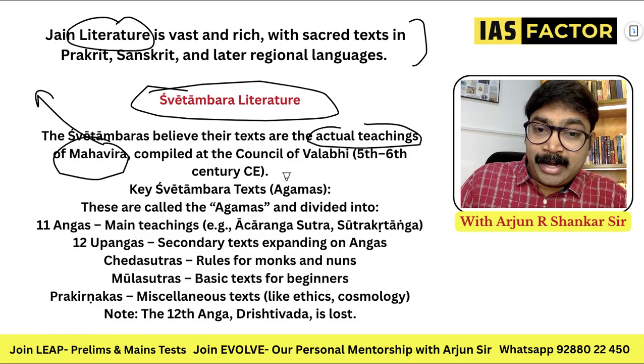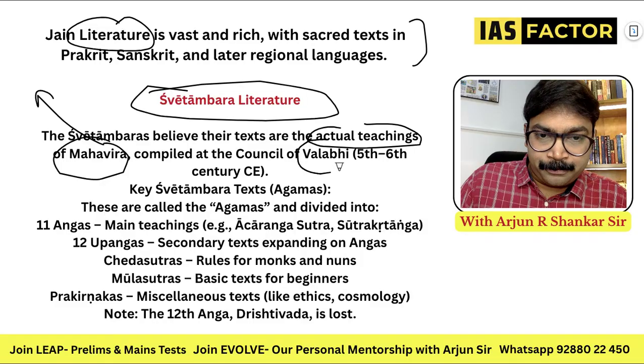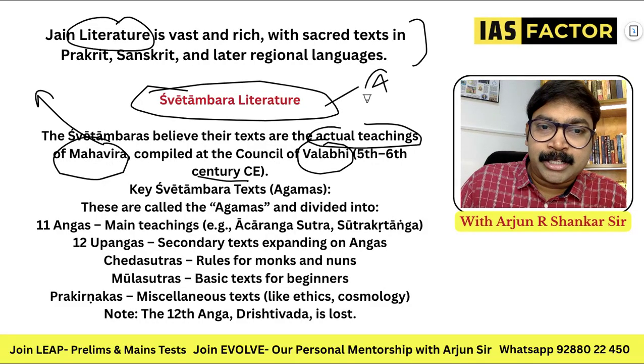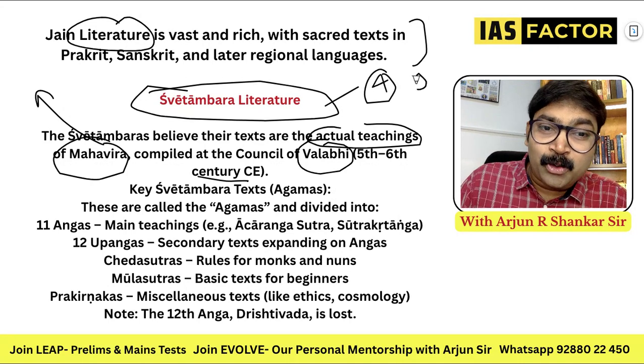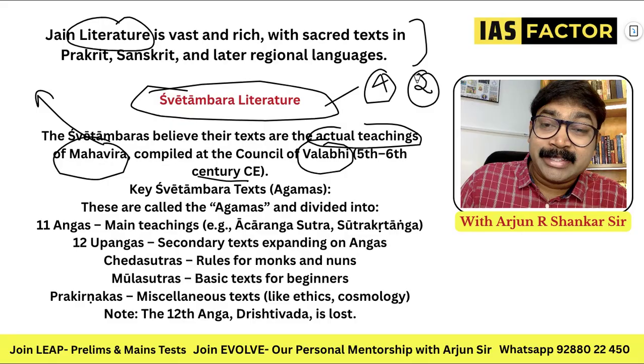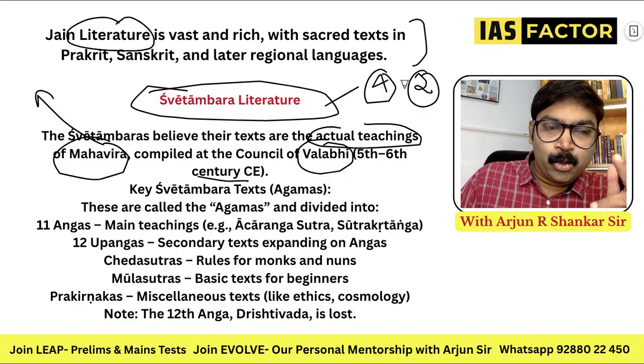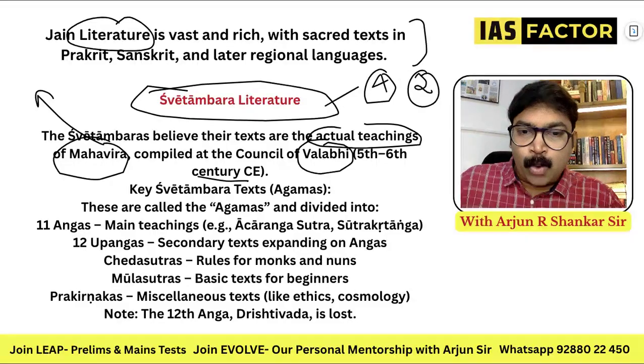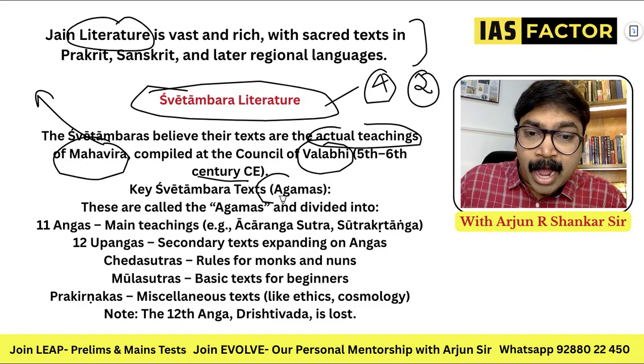They were compiled at the Council of Vallabhi in the 5th century. Just like we had 4 Buddhist councils, we also have 2 Jain councils which are called Sangitis. We will come to that. Vallabhi is a very important place related to Jainism. So what are the key texts? The texts are called Agamas.